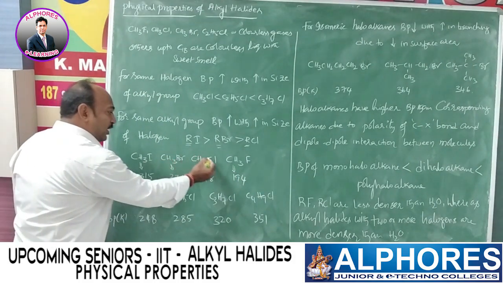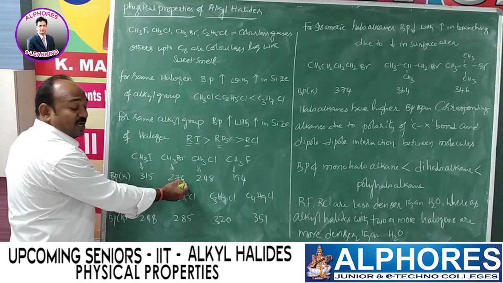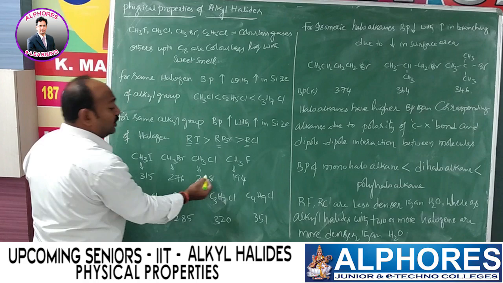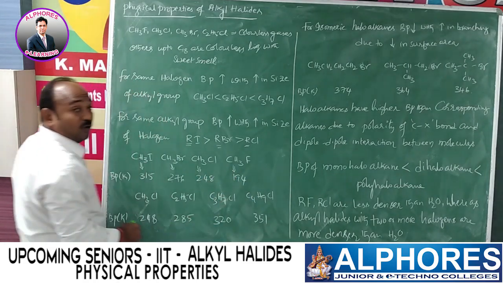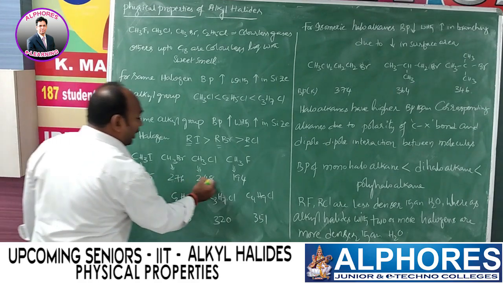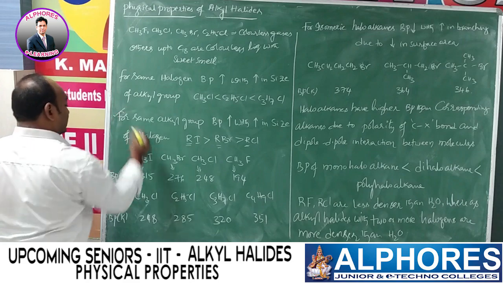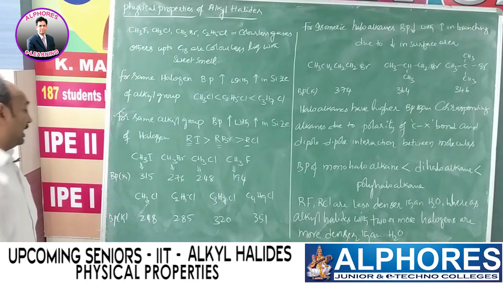That means with decrease in size of the halogen atom, boiling points decrease. So this point is correct and valid.